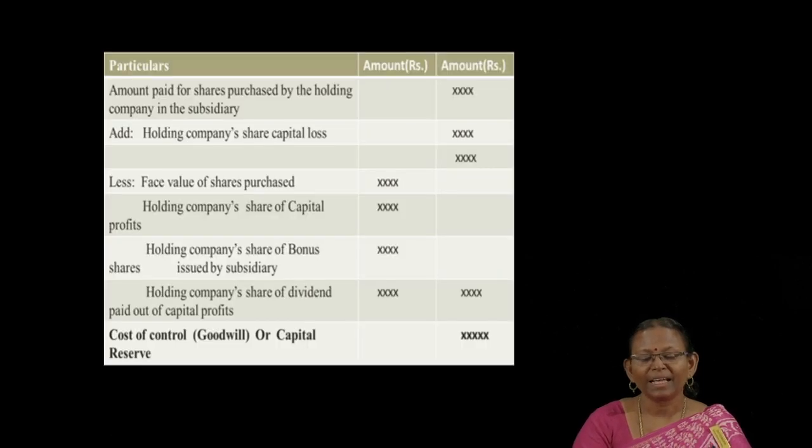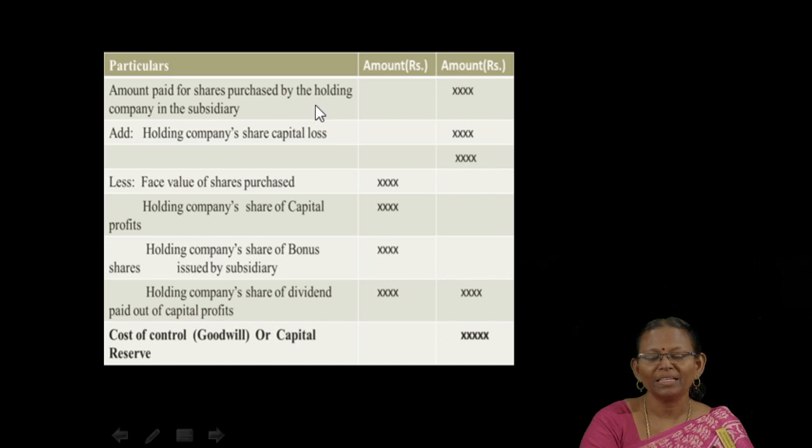And next, the calculation of goodwill or capital reserve. Here, the holding company is acquiring the shares of the subsidiary company for consideration. So, for such consideration, we are going to compute whether they are paying more or receiving more at the time of acquisition, as goodwill or capital reserve.